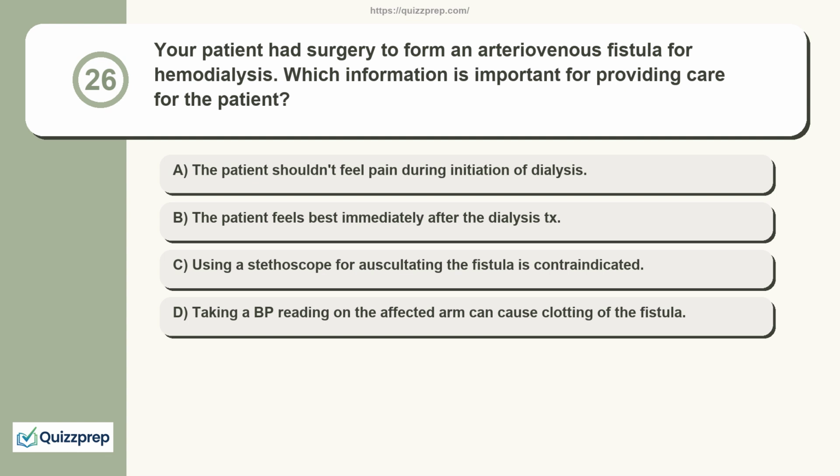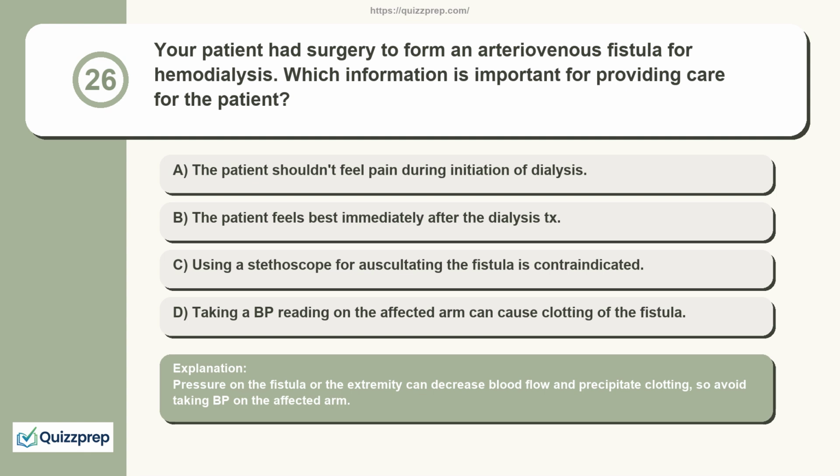Question 26. Your patient had surgery to form an arteriovenous fistula for hemodialysis. Which information is important for providing care for the patient? The patient shouldn't feel pain during initiation of dialysis. The patient feels best immediately after the dialysis treatment. Using a stethoscope for auscultating the fistula is contraindicated. Taking a BP reading on the affected arm can cause clotting of the fistula. Pressure on the fistula or the extremity can decrease blood flow and precipitate clotting, so avoid taking BP on the affected arm.